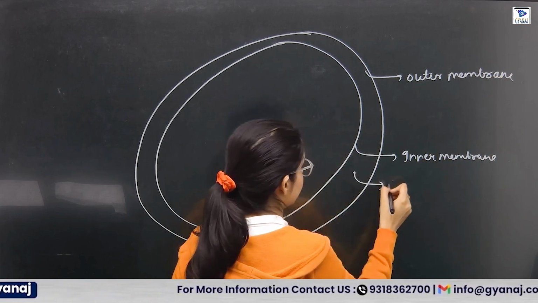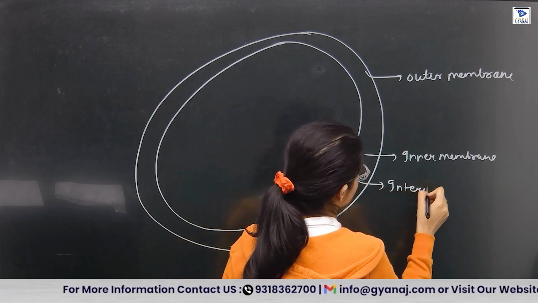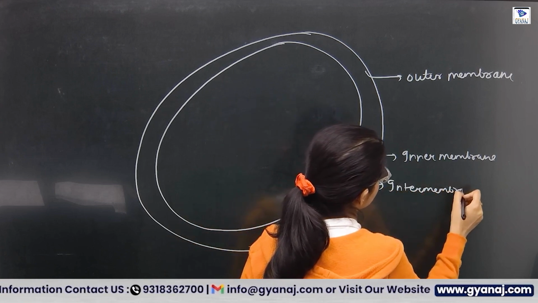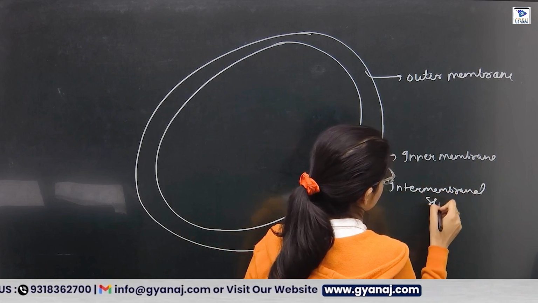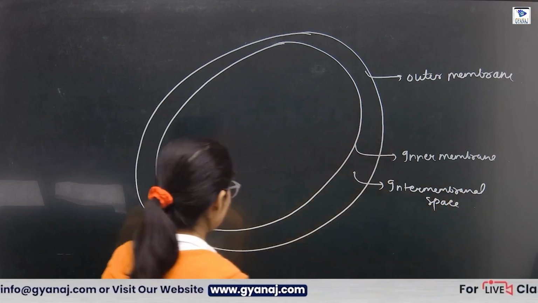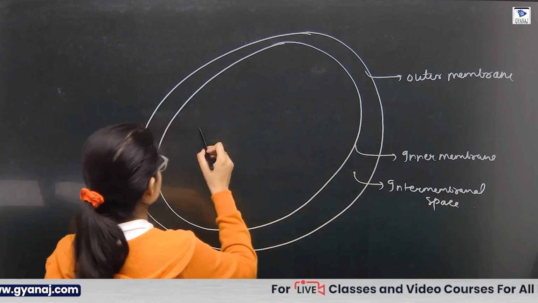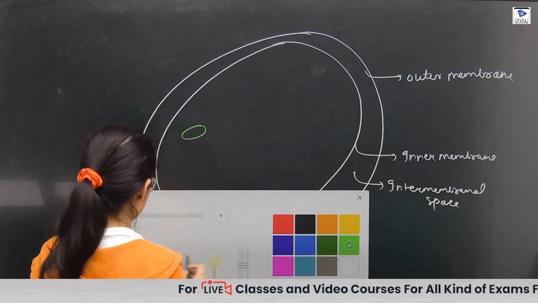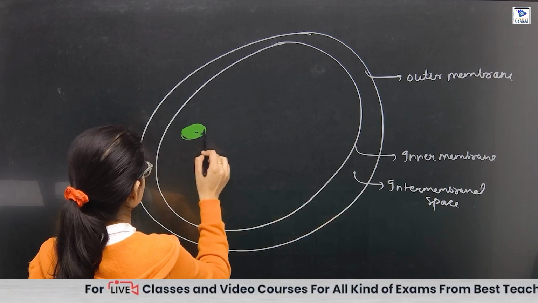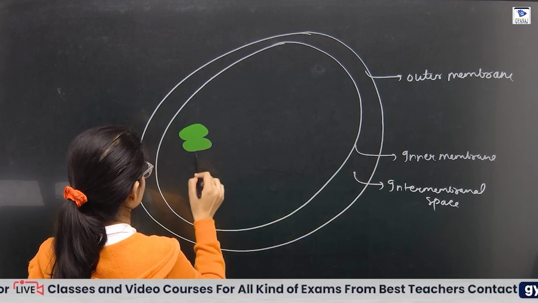This is the intermembranous space. Now inside the matrix, what is present? I draw like this.